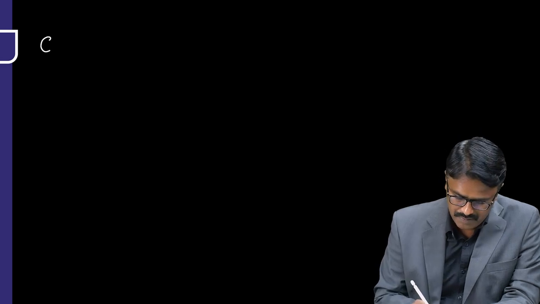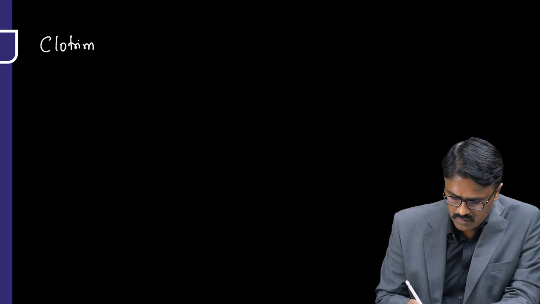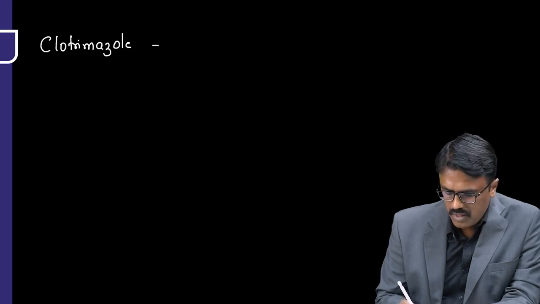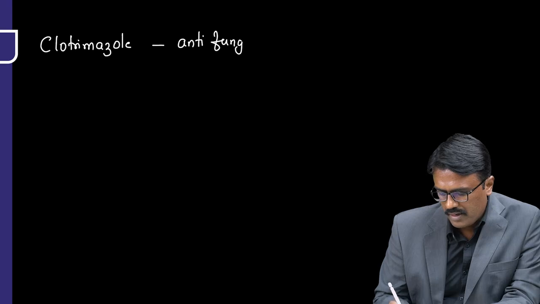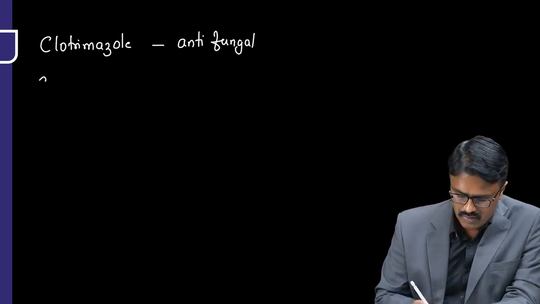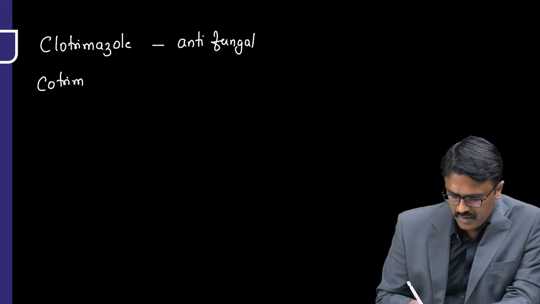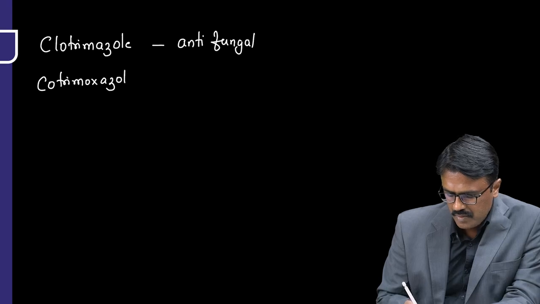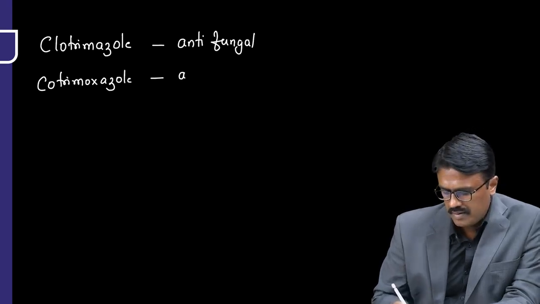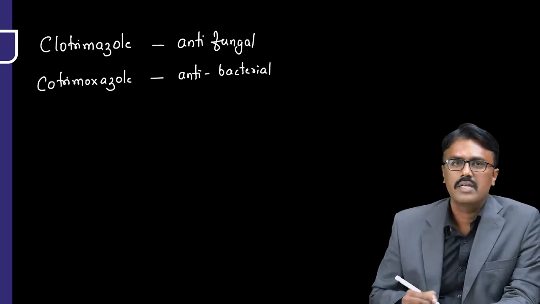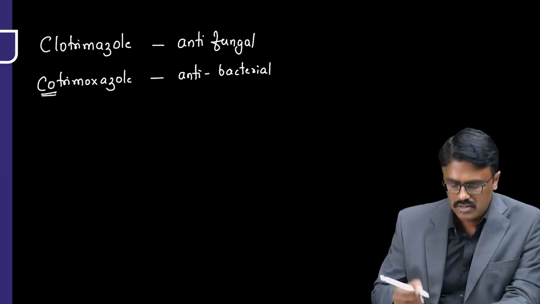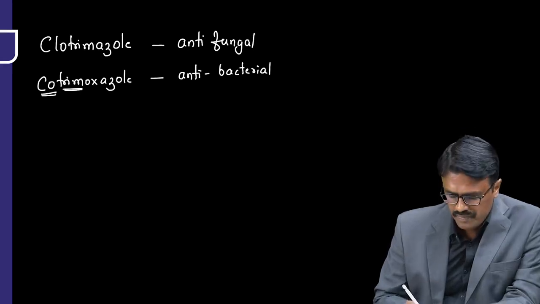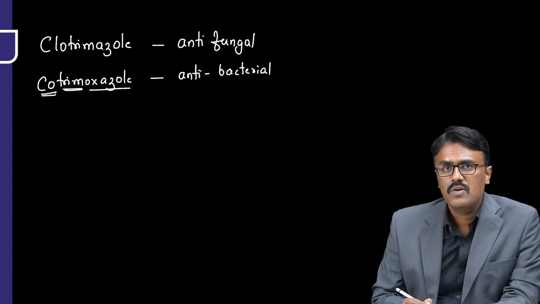That is the difference between clotrimazole and cotrimoxazole. Clotrimazole is an antifungal drug. And you will confuse with a drug called cotrimoxazole. Remember, cotrimoxazole is an antibacterial drug, and also it's an anti-protozoal drug. Remember, it starts with CO. Co means it has two drugs. Trim stands for trimethoprim. Oxazole means it has a sulfonamide that is called sulfamethoxazole.